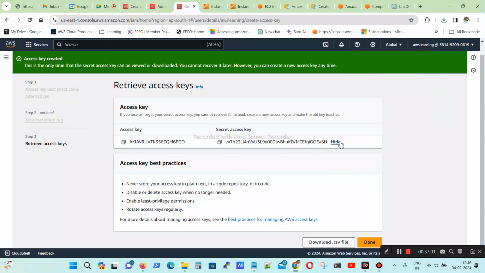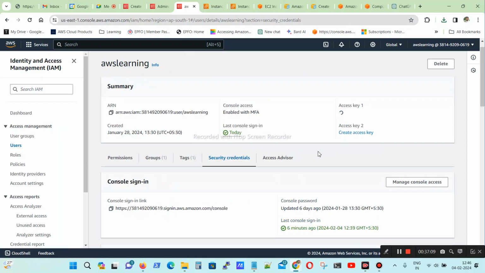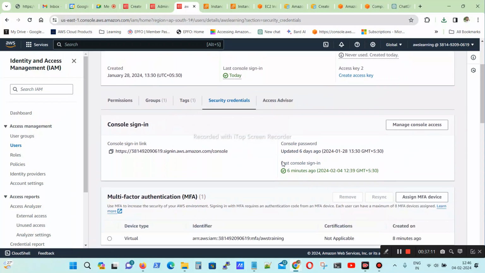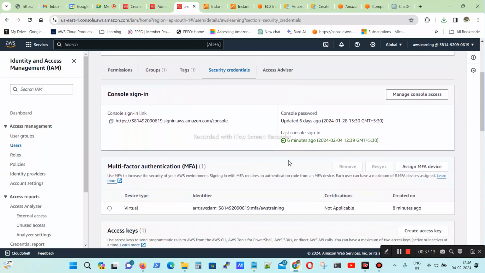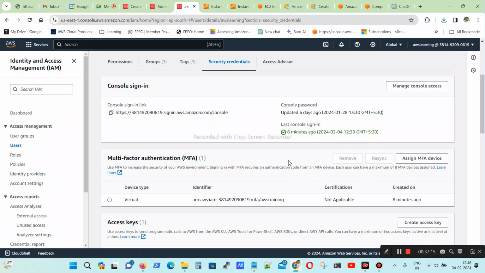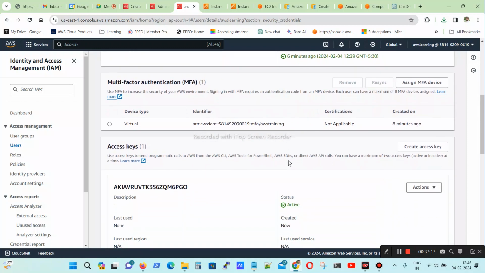So here also you can see it. Anyway, because this is a recording, I will delete this key as well. So we cannot rectify the old one. We have to deactivate it, delete it, and create a fresh one. Yes.